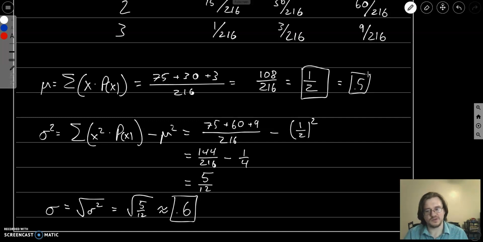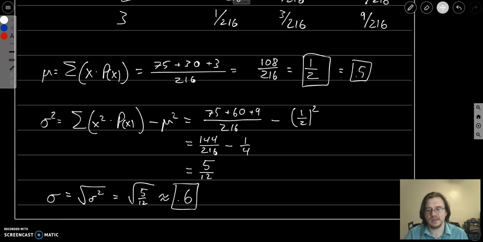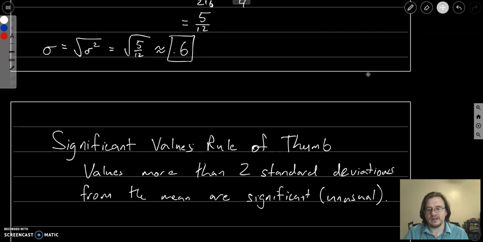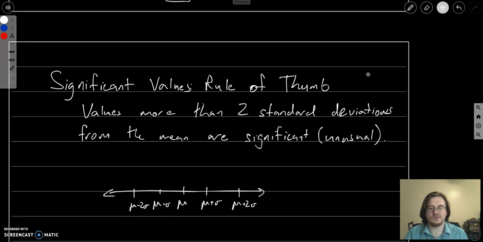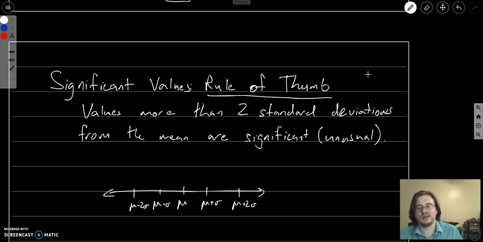So we've just gone through a couple of these calculations again, and we'll look at a couple of different ways to tell whether or not values are going to be significant. We've seen this a little bit before, but we'll just go over this again. So as a rule of thumb, values that are more than 2 standard deviations away from the mean are considered significant, and significant in this case meaning unusual, or they should be taken into account.